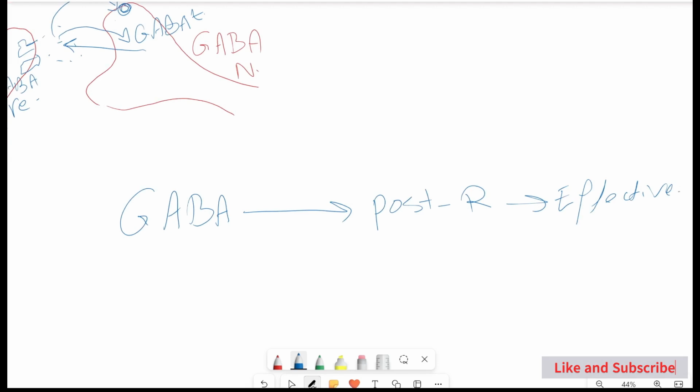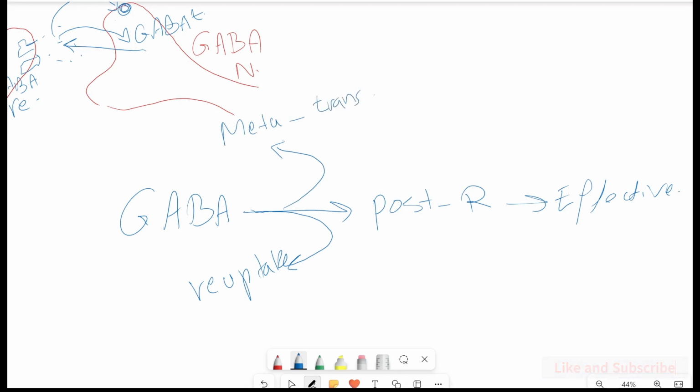Number one, effectiveness. Number two, GABA could be returned back and reuptaken. Number three, it could be metabolized by the transaminase. So we have three pathways, as you can see here.